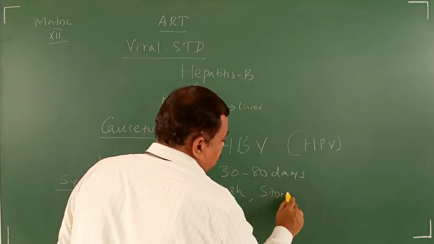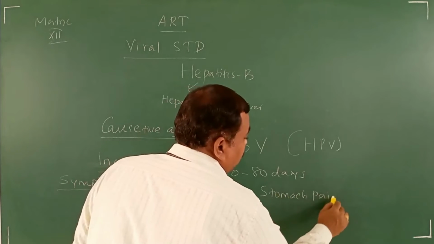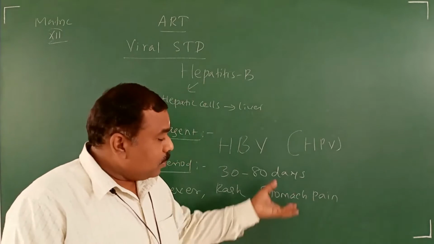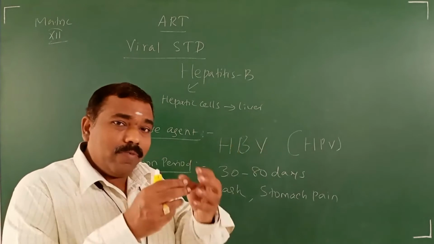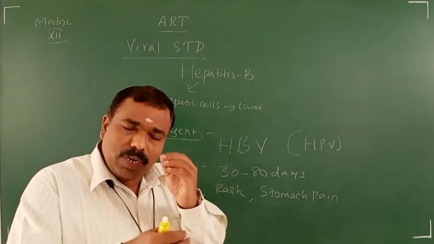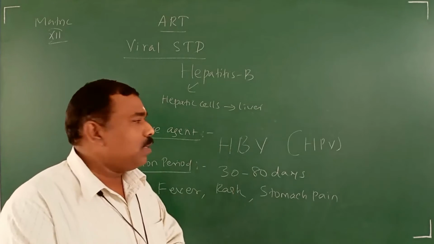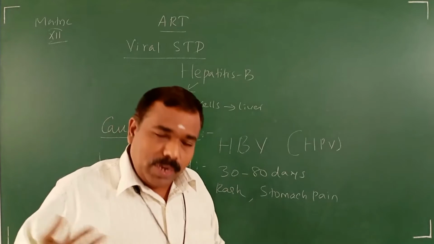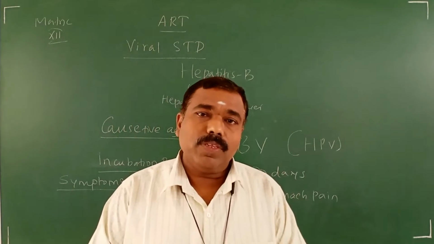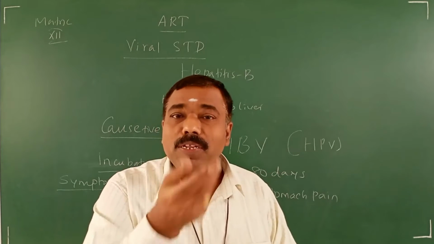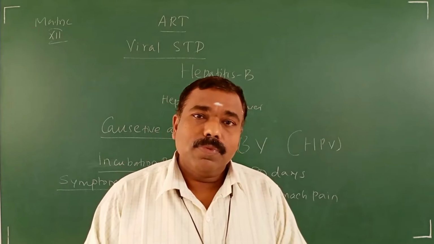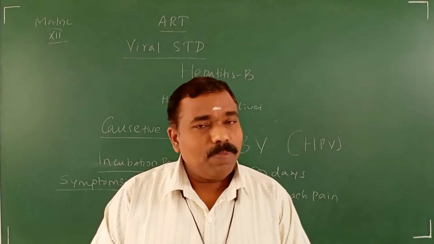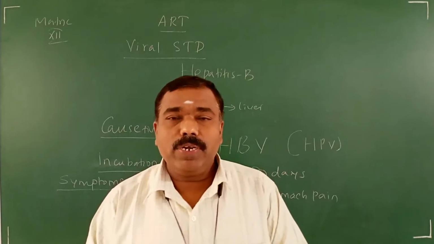Start with stomach pain. Why? Because the liver is present inside the stomach. Now when the stomach pain comes, what is the meaning? That the liver is slowly damaged by the HBV virus. All pathogens, when they enter the human body, find a suitable place where food is available, the safest place, where there is no attack of immunity.